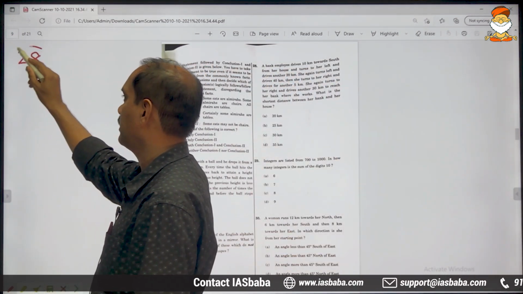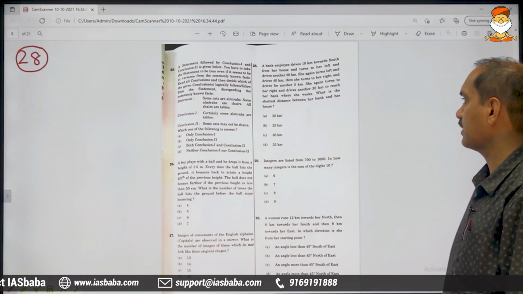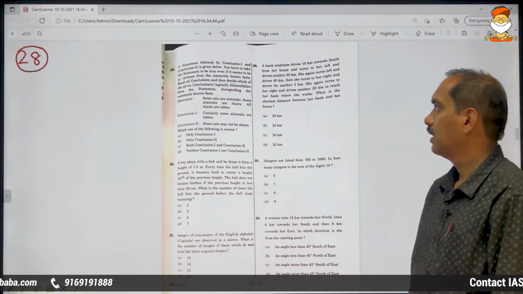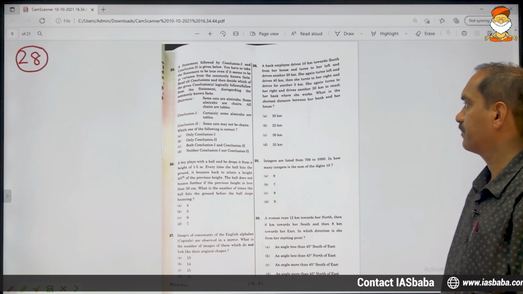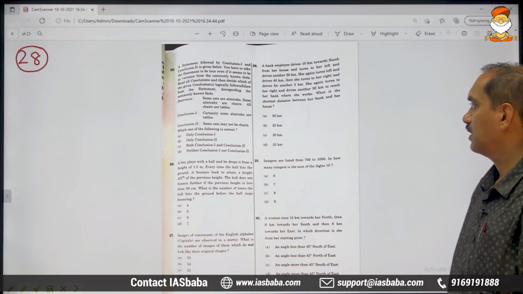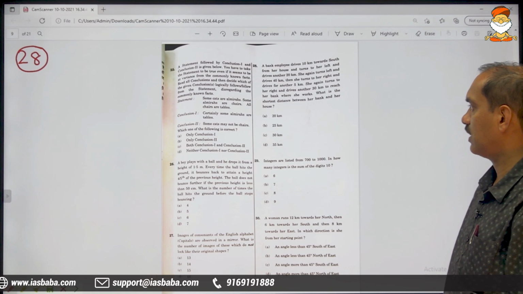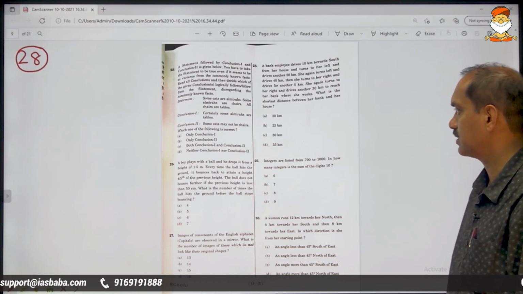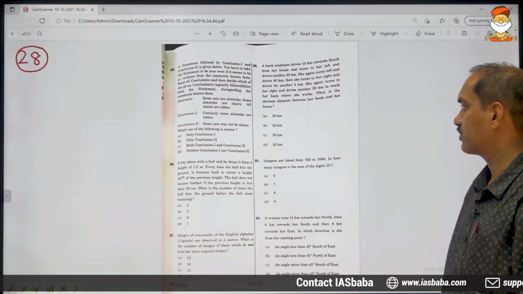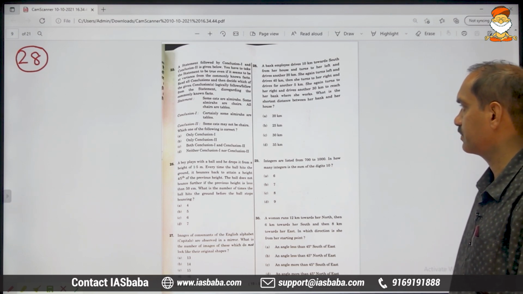Moving on to problem number 28. A bank employee drives 10 kilometers towards south from her house and turns to her left and drives another 20 kilometers. She again turns left and drives 40 kilometers. Then she turns to her right and drives for another 5 kilometers. She again turns to her right and drives another 30 kilometers to reach her bank where she works. What is the shortest distance between her bank and her house?